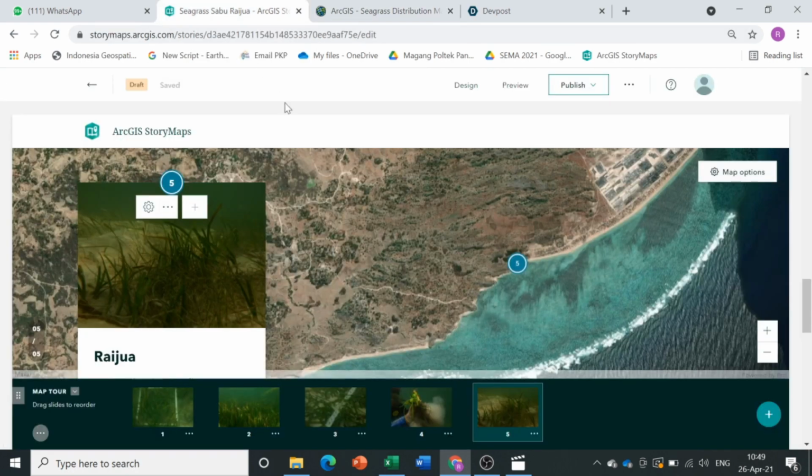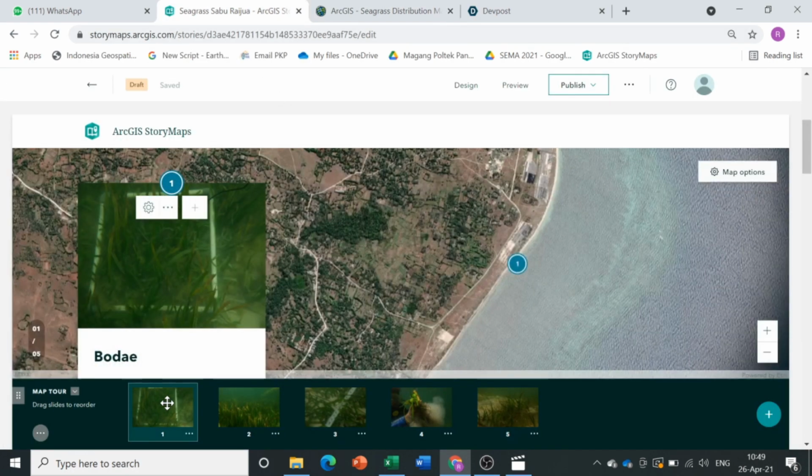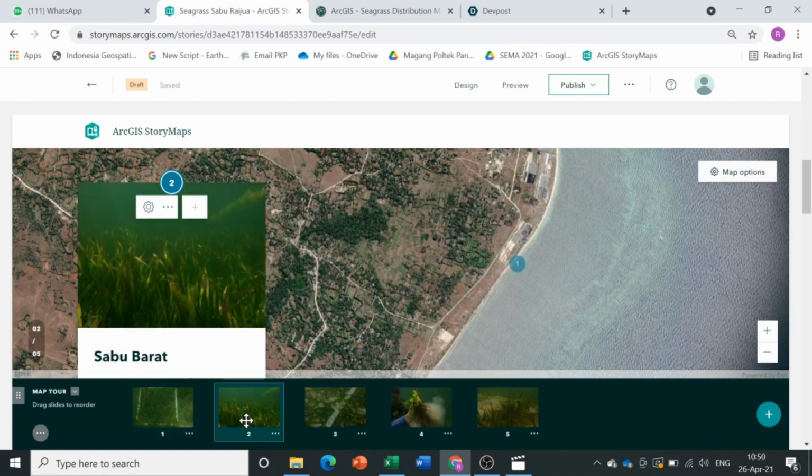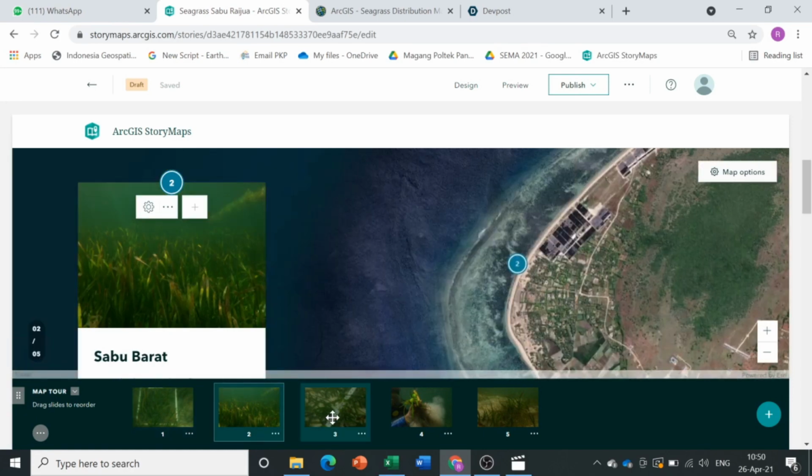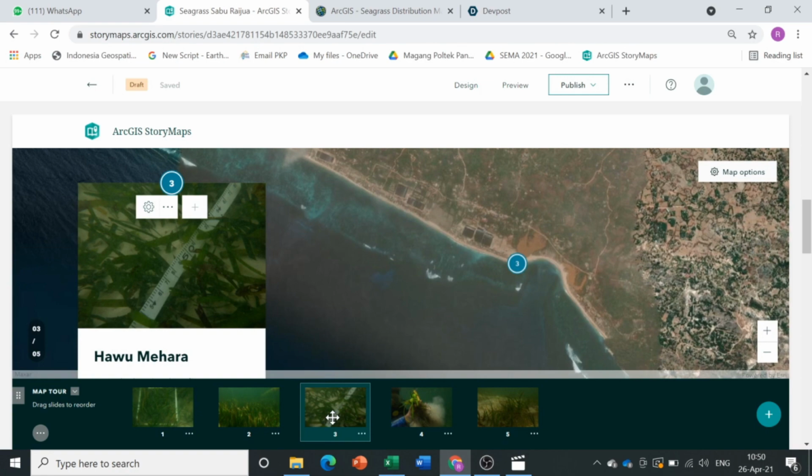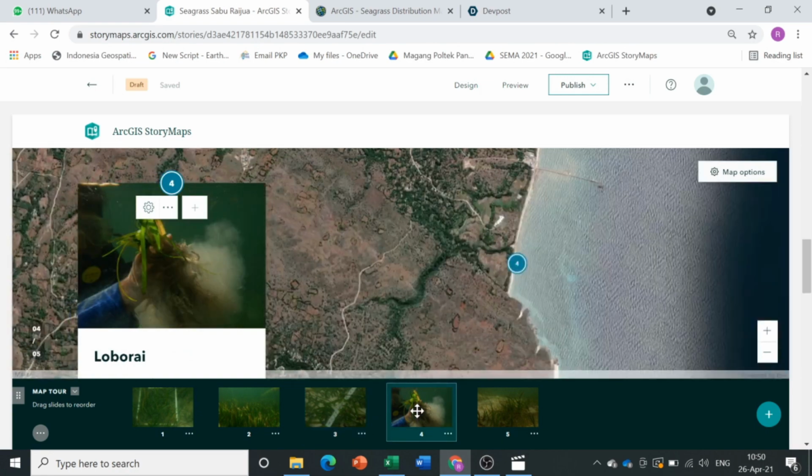For example, locations in Sabu are Bodae, West Sabu, Halmahera, Loborai, and the last is Raijua.